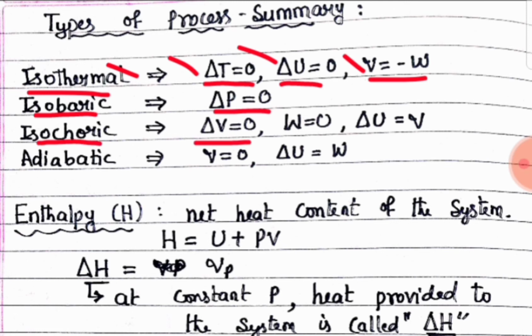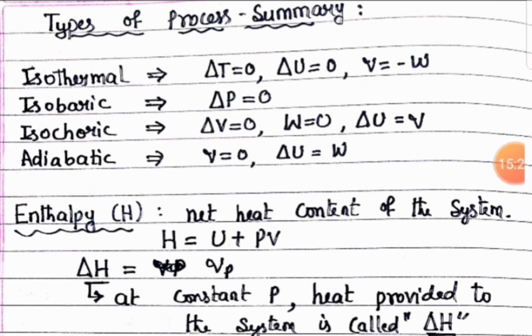Isochoric: delta V is equal to 0, then W is equal to 0 and delta U is equal to Q. Adiabatic: Q, heat, is equal to 0, then delta U is equal to W. Now remember, enthalpy H is the net heat content of the system.